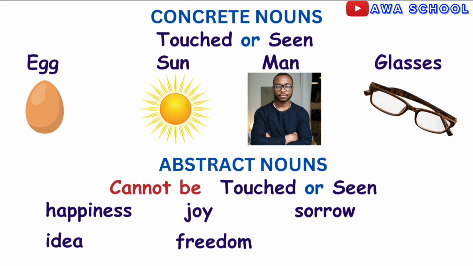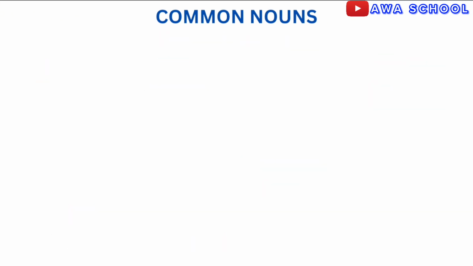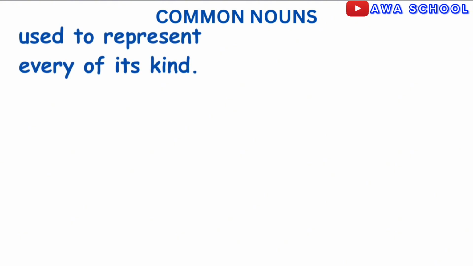Next on our list is common nouns. These are nouns in which a single one is used to represent every one of its kind. Do you get? Example, man, which means every male member of humankind. Car represents every locomotive device that has 4 or more tires. Teacher represents every member of the society whose job or vocation is to impart knowledge. Exactly.